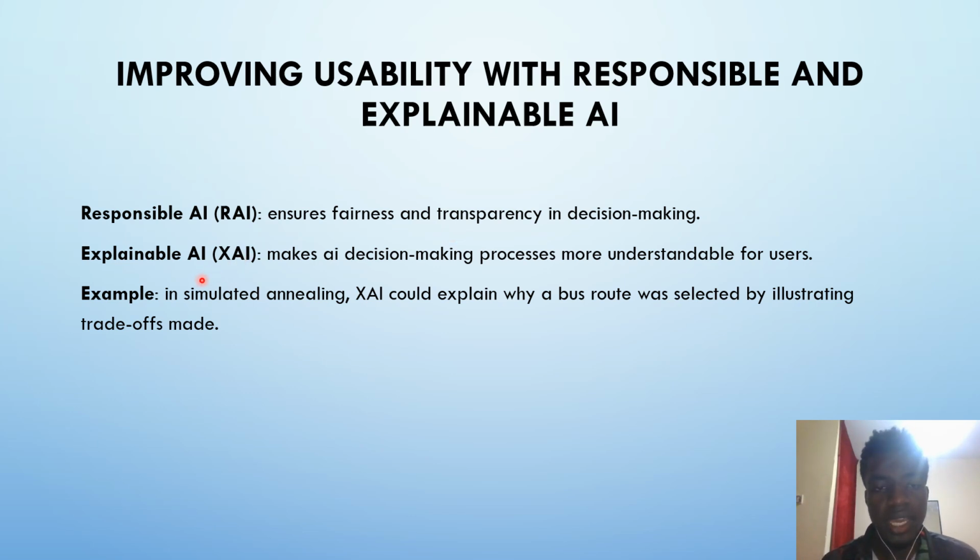Explainable AI mainly focuses on making AI decision-making processes manageable for users. For example, we have a model that selects the best route in a certain town. That means it has to make sure that the route chosen is the best for everyone in that town, considering various factors like distance and time.